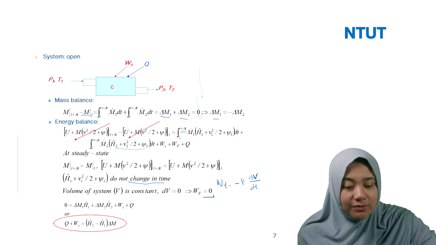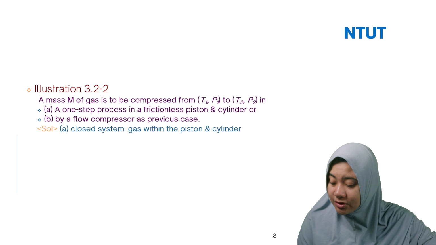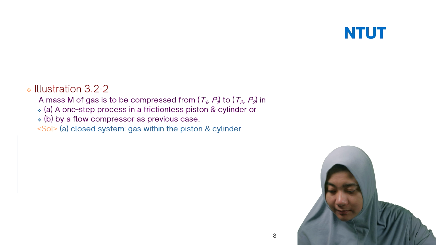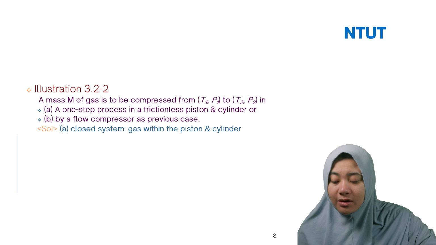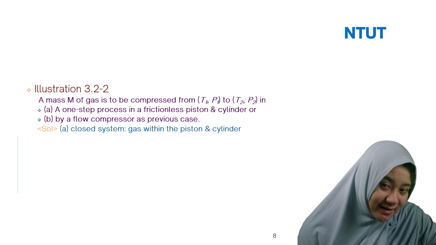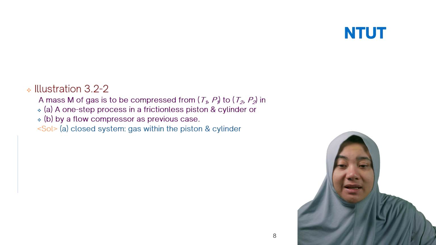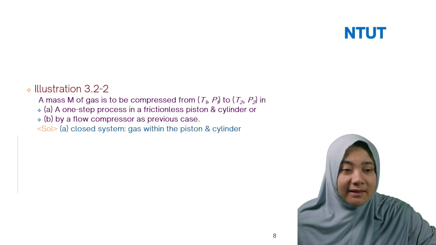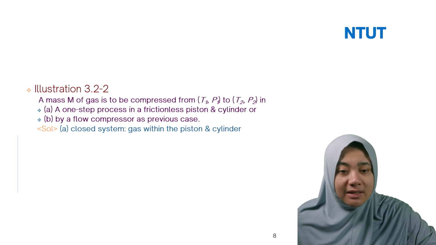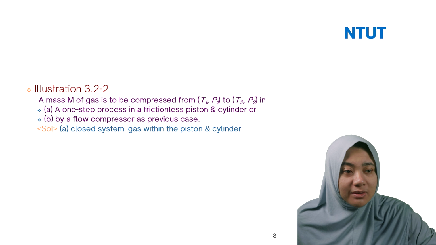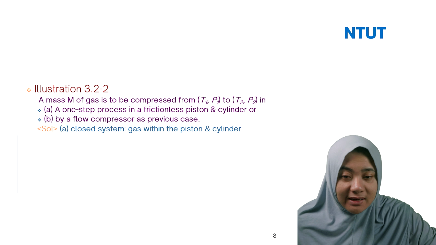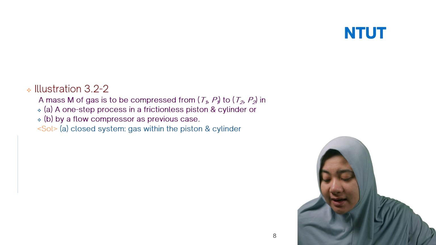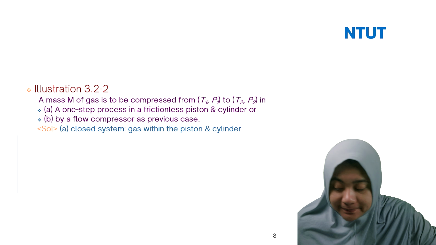So in this case we have illustration 3.22. This is showing that the processes in the closed and open system are different. Before, we had similar cases of open and closed systems, and they were actually equal. We didn't consider the system itself, but in this case we consider that the processes in the closed and open system are different.